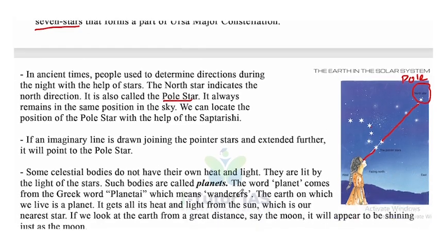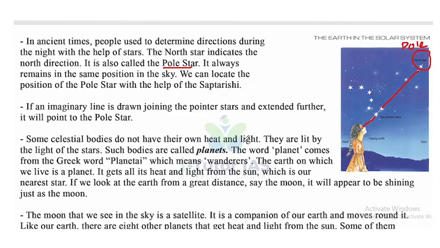Now, some celestial bodies do not have their own heat and light. They are lit by the light of the stars. Such bodies are called planets. We already discussed that some celestial bodies have their own heat and light; they are called stars.